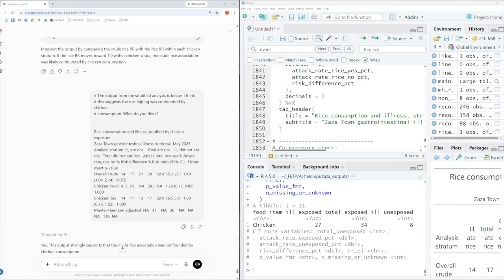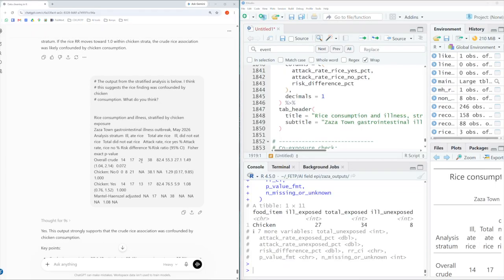But let's see what the chatbot thinks about this. So I wrote the prompt. The output from the stratified analysis is below. I think this suggests the rice finding was confounded by chicken consumption. What do you think? And then I just pasted in the results from the table that we were just looking at into the chatbot.